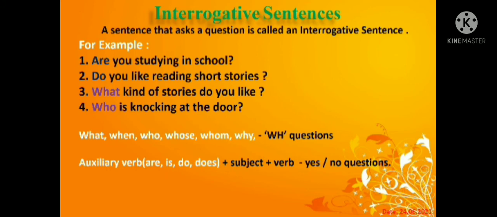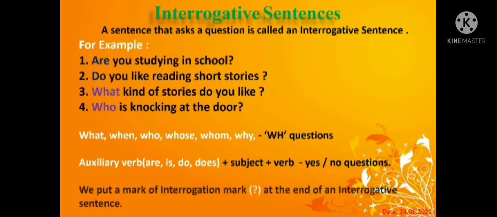That is called the specific question. We can use am, is, are, were as auxiliary verbs. It starts with the auxiliary verbs am, is, are, do, does, did, was, were, then subject plus verb. Yes, this is the yes or no type question. We call these interrogative sentences. Another one is the specific question. We put an interrogation mark, a question mark, at the end of interrogative sentences.